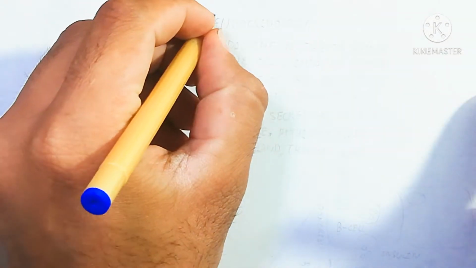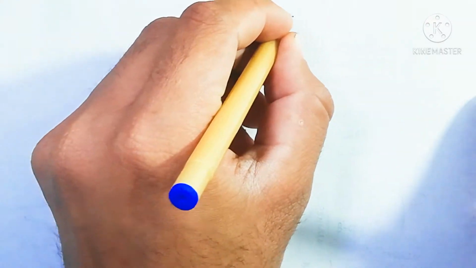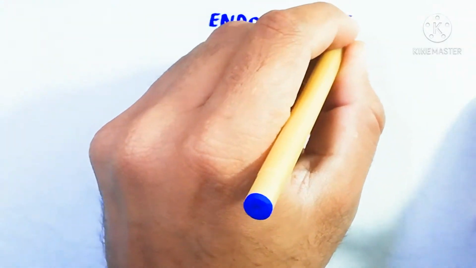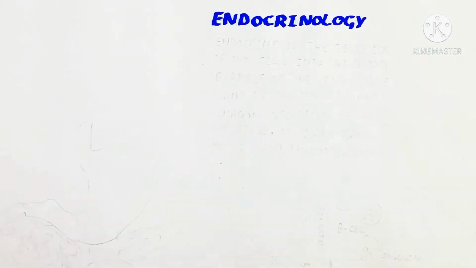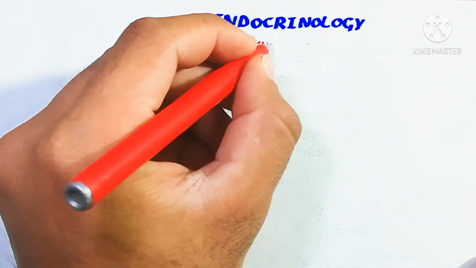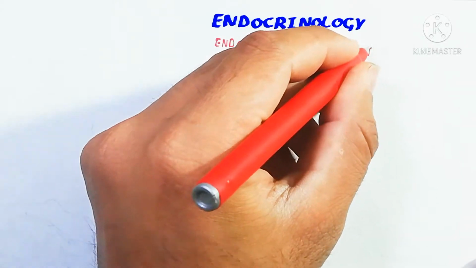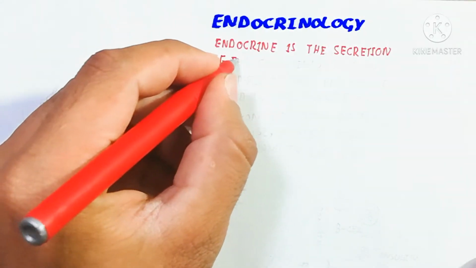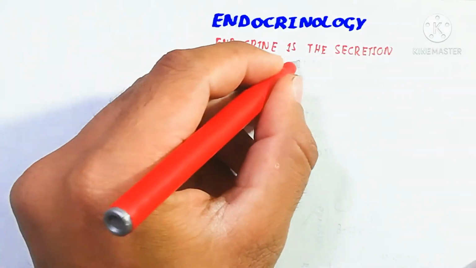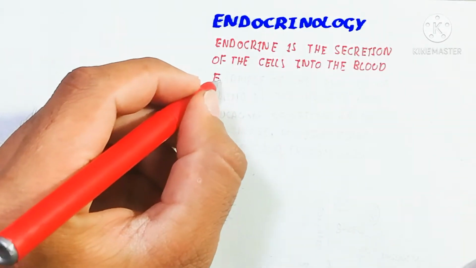So here we will discuss endocrinology. The overview of basic endocrinology we will discuss here. Endocrine is the secretion of the cell into the blood. The cell will secrete a hormone into the blood to give a signal to another cell. An example of an endocrine gland is the one that secretes insulin and glucagon.